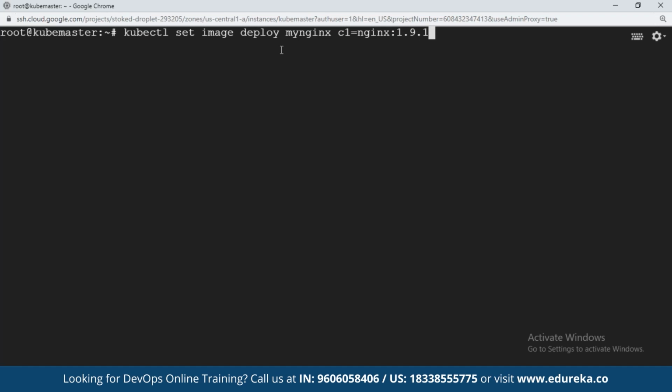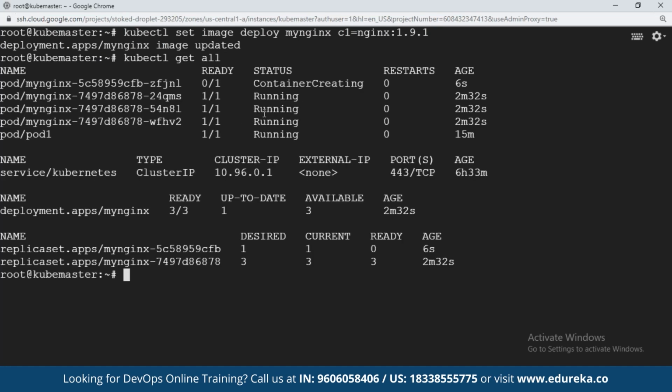You will observe that the pods will get created, okay? The pods will get updated with the image immediately, okay? One after the other, friends, one after the other. So please observe here. So deployment has been updated, kubectl get all. See here, the previous running containers have been deleted. They will get deleted. One by one, new pod will get created. One after the other, a new pod will get created. Before that, see here, previous replica set,